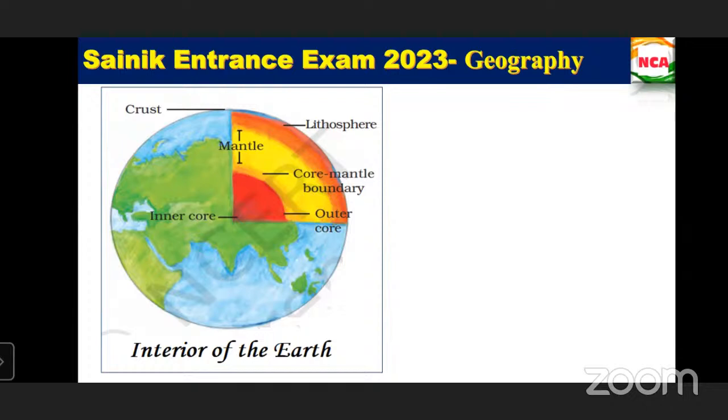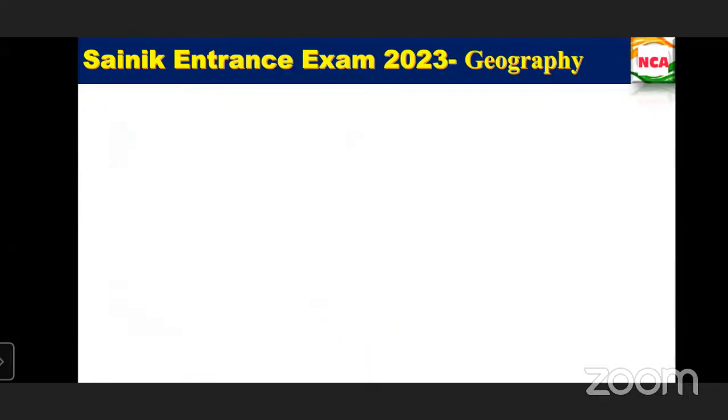The uppermost layer of the earth is called the crust. That crust is the thinnest of all the layers, and it is about 35 kilometers on the continental masses, and only about 5 kilometers on the ocean floors. When it is that, I will tell you later. Just observe.